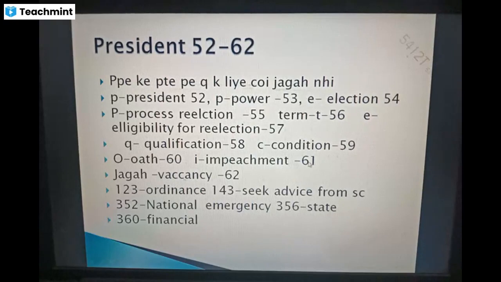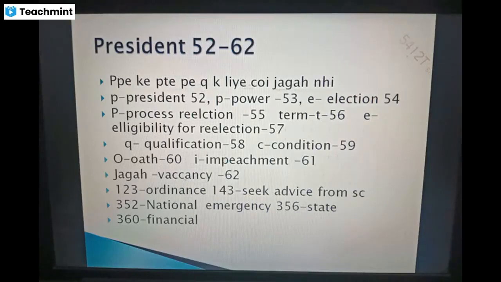Impeached, meaning how the President can be removed, that is article 61. Okay, you pass the bill in both Houses, and after that you can impeach. Then if there is a gap, that is vacancy, that is article 62. 123 is ordinance, 143 is seeking advice from the Supreme Court, and 352 is national emergency, 356 is state emergency, 360 is financial emergency.